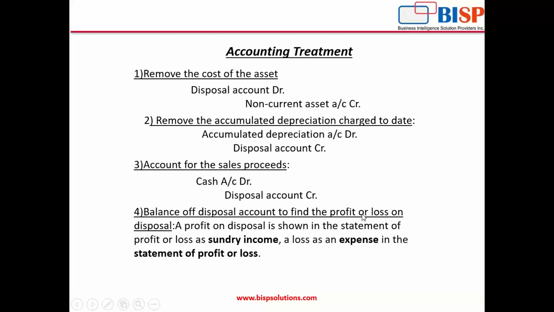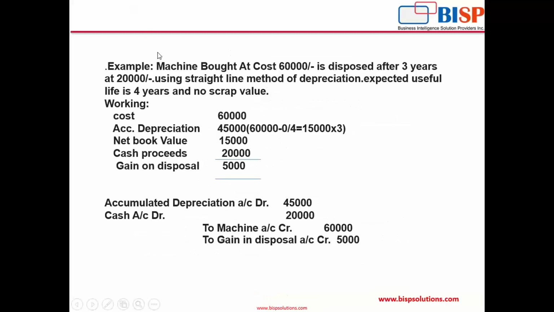balance of the disposal account to find the profit or loss, what will be the balance? It will be either the profit on sale of asset or loss on sale of asset. Now, the profit on disposal is shown in the statement of profit and loss as a sundry income, and loss is shown as an expense. For example, a machine bought at a cost of 60,000 is disposed after 3 years at 20,000.